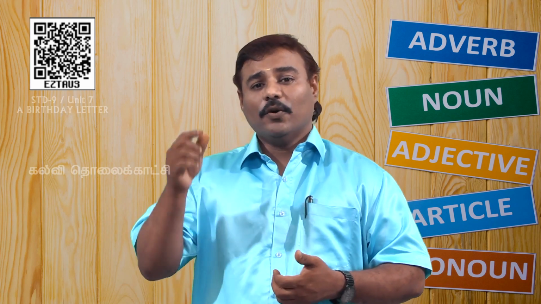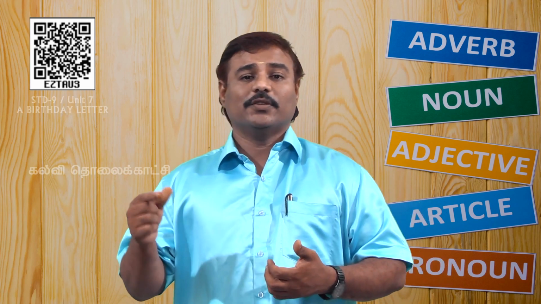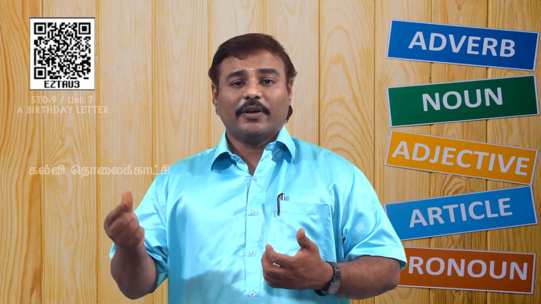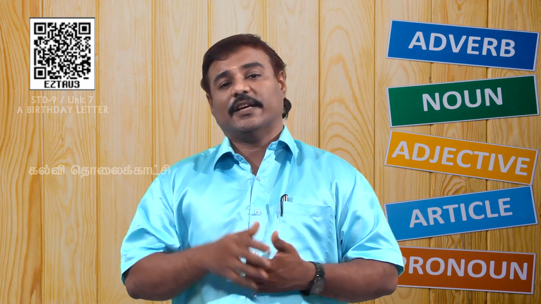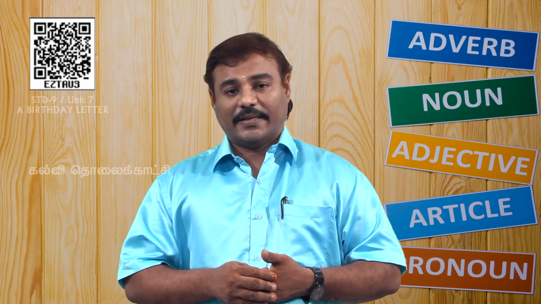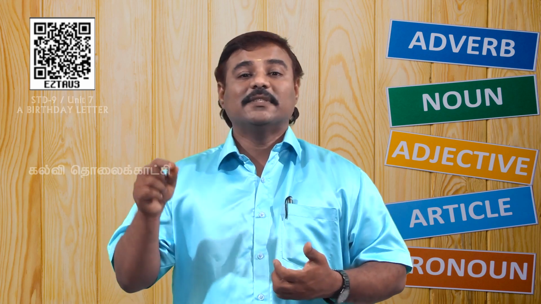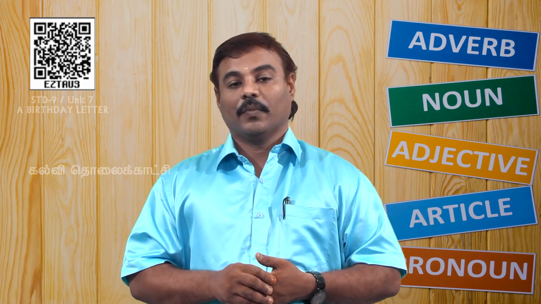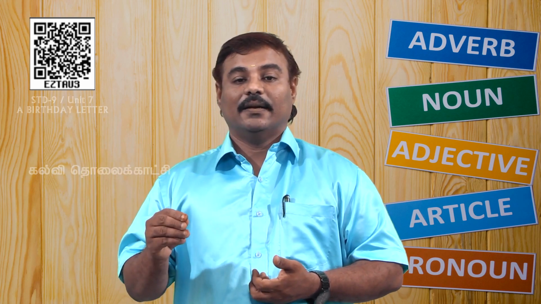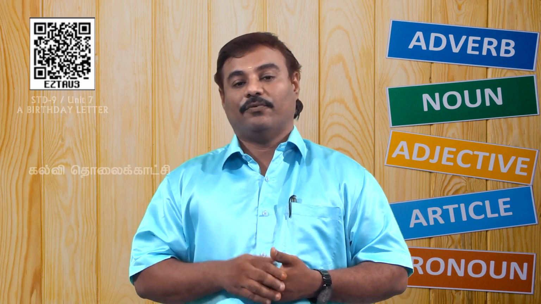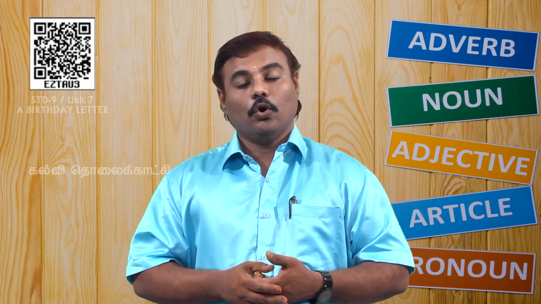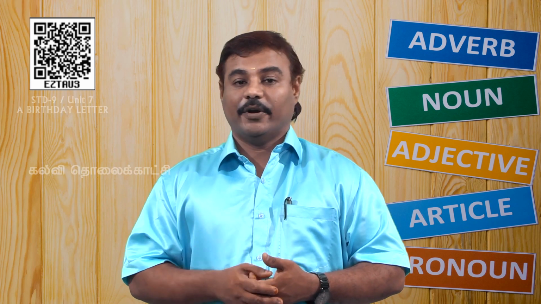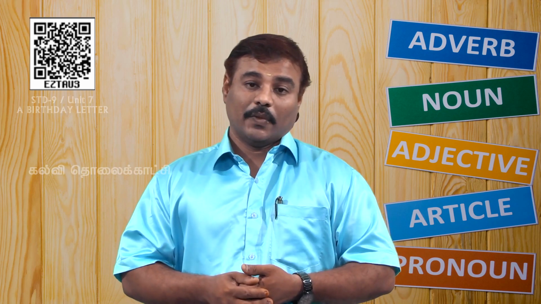So when you find a universal truth statement, you have to make only certain changes. For example, Ram said, rose is beautiful. You all know the flower rose is beautiful. That is a universal truth.